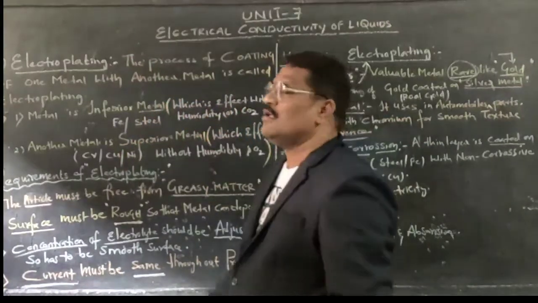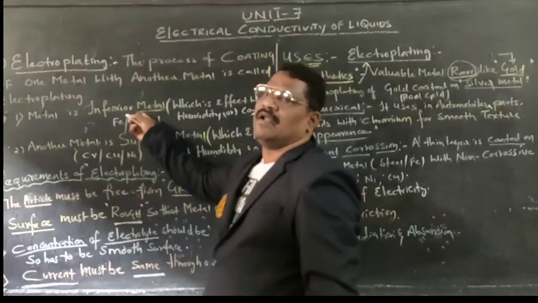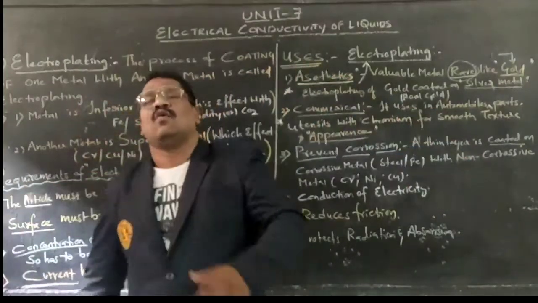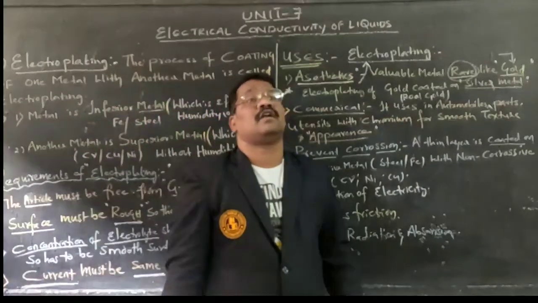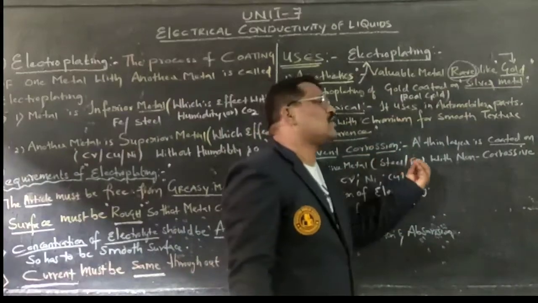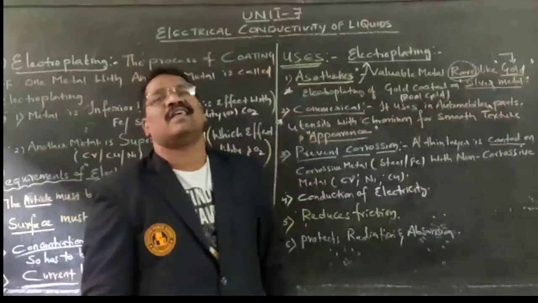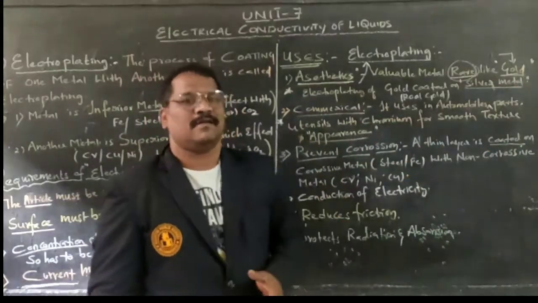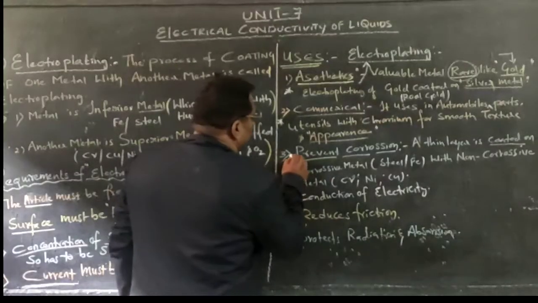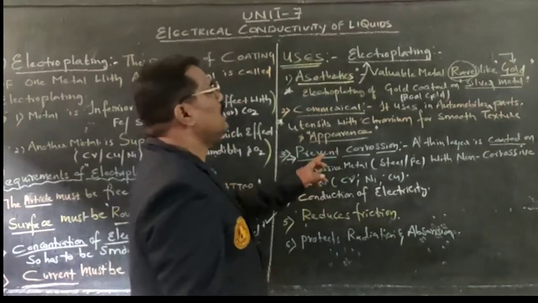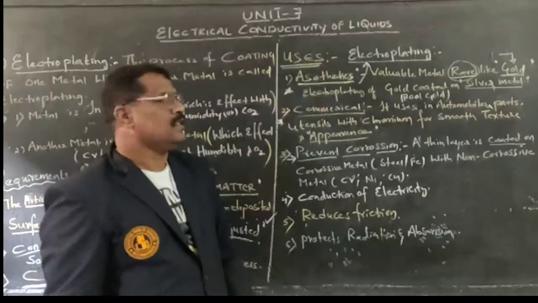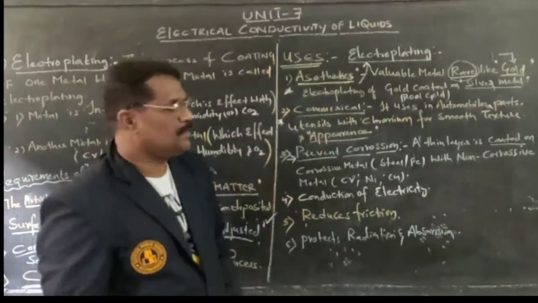On the surface of the inferior metal, the superior metal is coated, so that to some extent corrosion can be prevented. The metal cannot be depleted and stays intact. That is, for the prevention of corrosive nature, electroplating plays a vital role. That is one more usage.